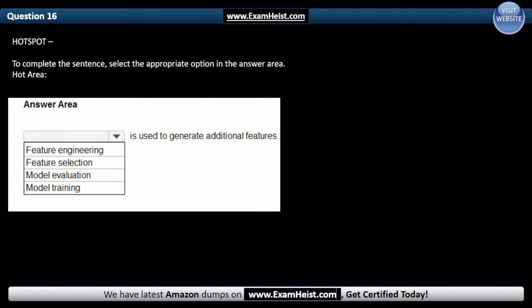Question 16, hotspot. To complete this sentence, select the appropriate option in the answer area, hot area. In the answer area: dash is used to generate additional features. And the correct answer is feature engineering.